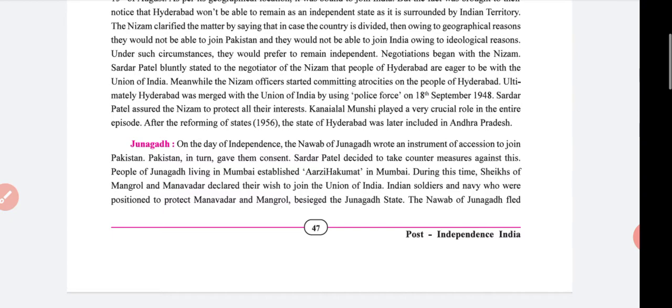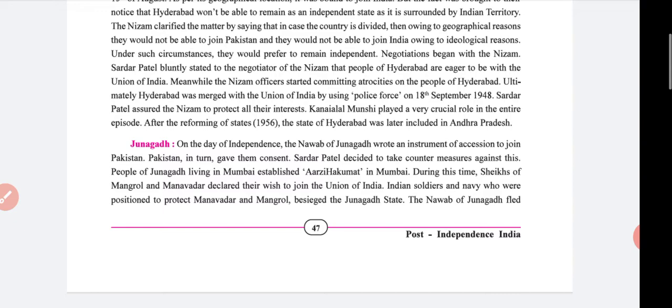There were two reasons, and due to them Hyderabad did not want to join and would prefer to remain independent. Negotiation began with the Nizam. Sardar Patel bluntly stated to the negotiator of the Nizam that the people of Hyderabad are eager to be with the Union of India. Meanwhile, the Nizam's officers started committing atrocities on the people of Hyderabad. Ultimately, Hyderabad was merged with the Union of India by using police force on 18th September 1948.